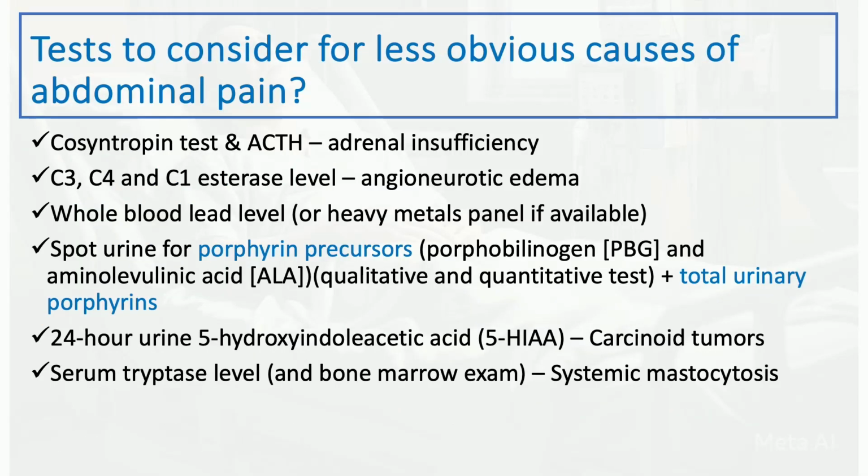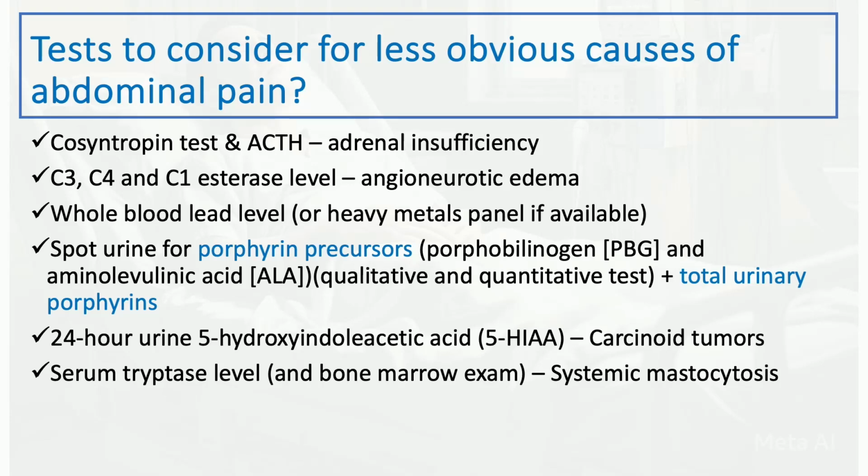So in summary, these are some of the tests to consider depending on what you're suspecting in a patient with recurrent unexplained abdominal pain, especially if they're young, especially if they have involvement of other systems. So consider a cortisol test and ACTH testing if you're suspecting adrenal insufficiency. Always think about ruling that out. Check serum C3, C4, and C1 esterase level if the patient meets criteria for, or has some features of, angioedema or angioneurotic edema. Consider testing for lead and heavy metals as well by testing the whole blood level.